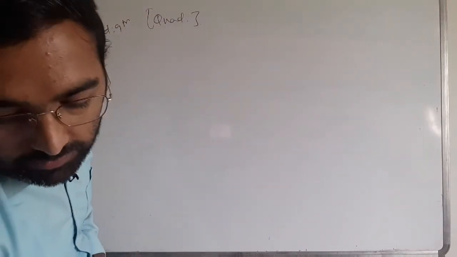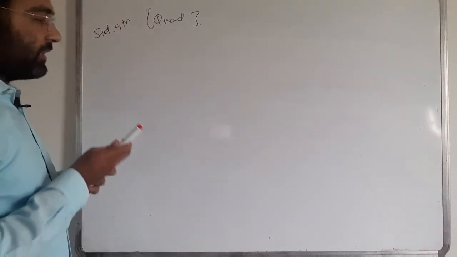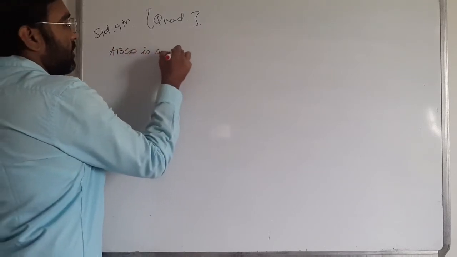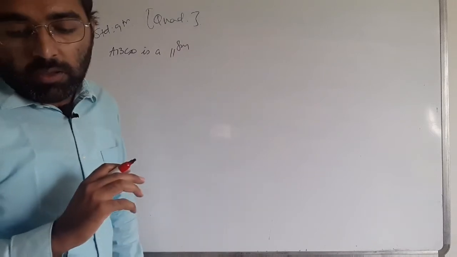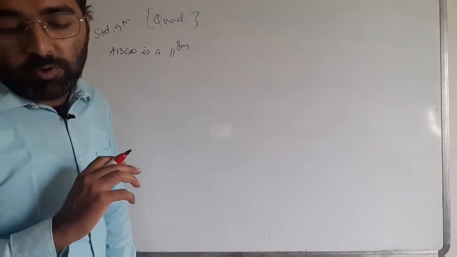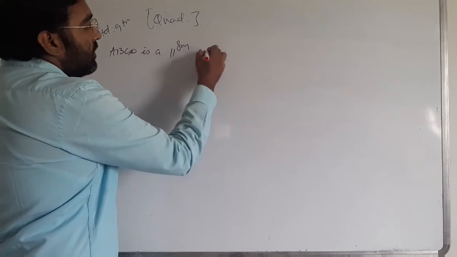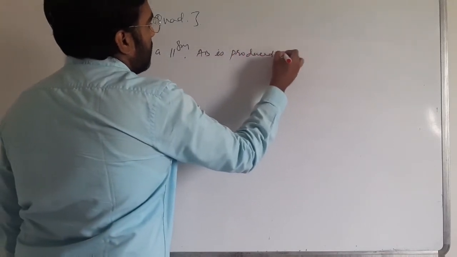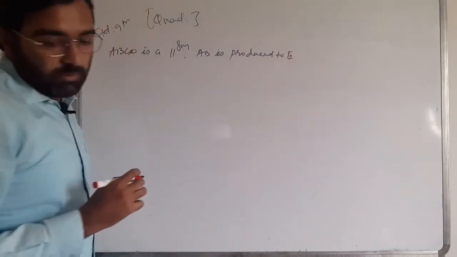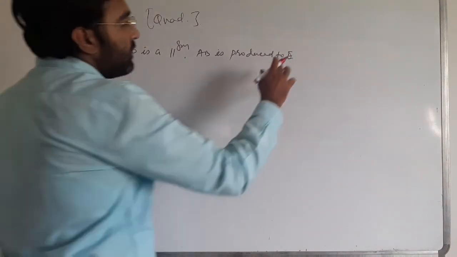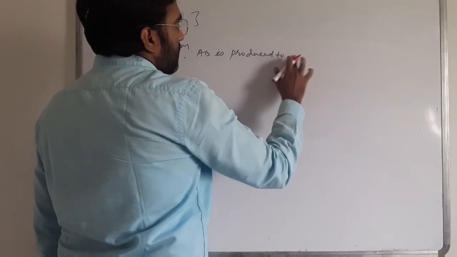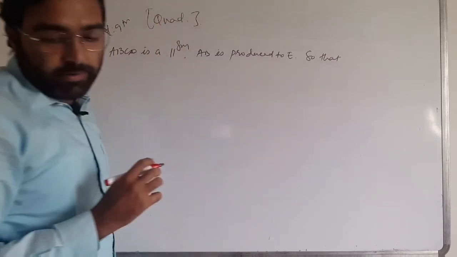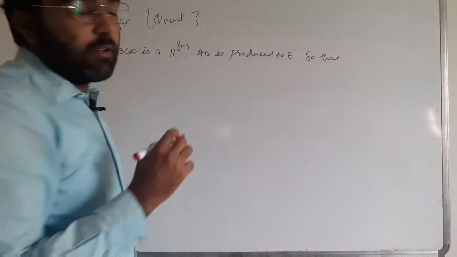First question, that is, ABCD is a parallelogram. AB is produced to E, so that BE is equal to AB.